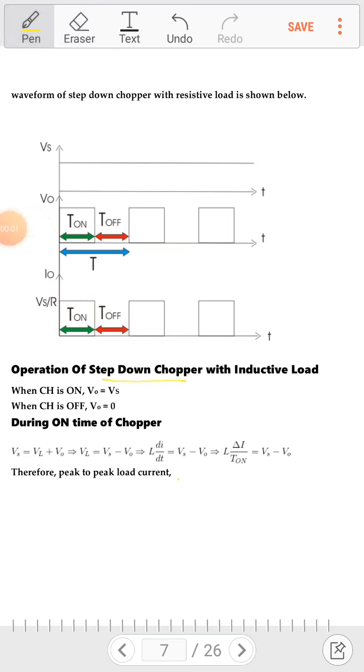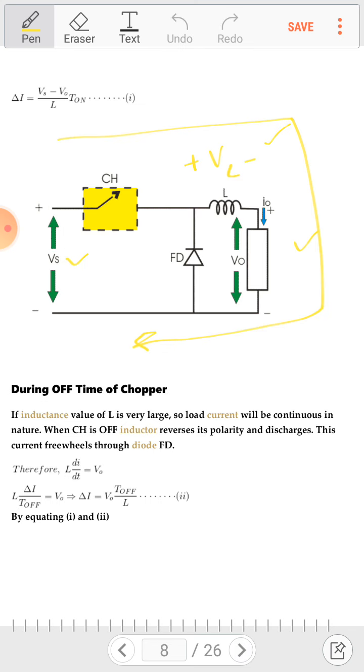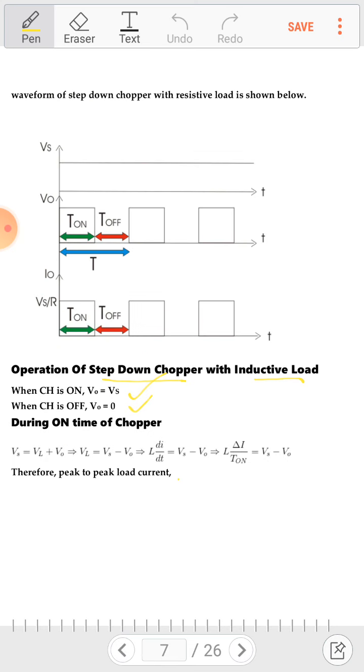Step down chopper with inductive load. When the chopper is on, V output equals Vs. When it is off, V output equals 0. In this circuit, if we take a closed loop, Vs equals VL plus V0. We are using this equation during on time.